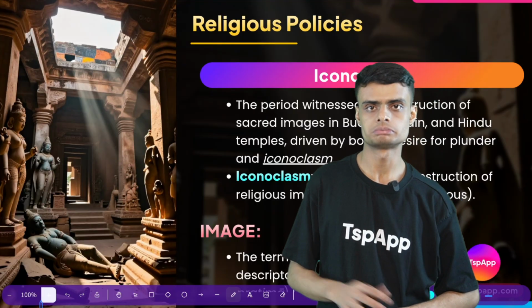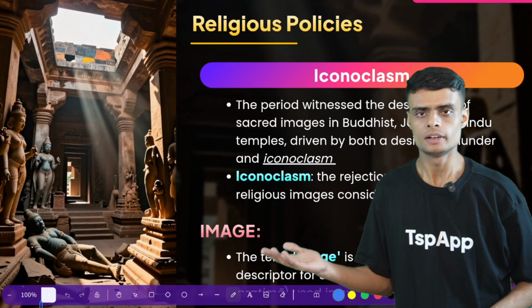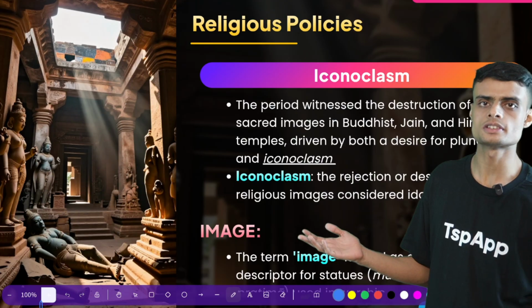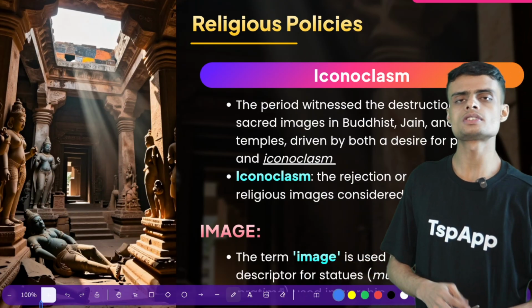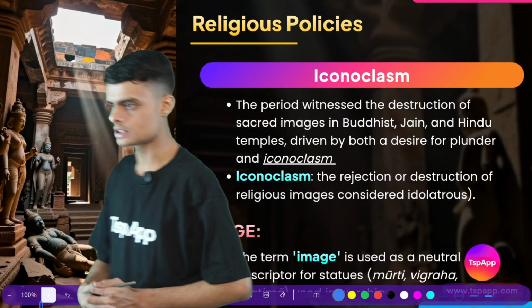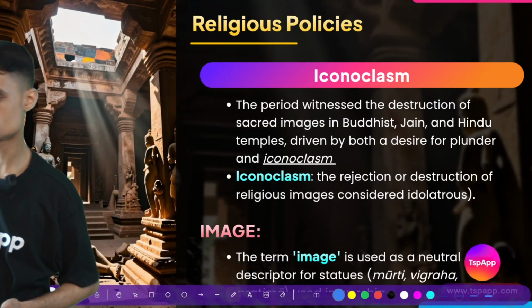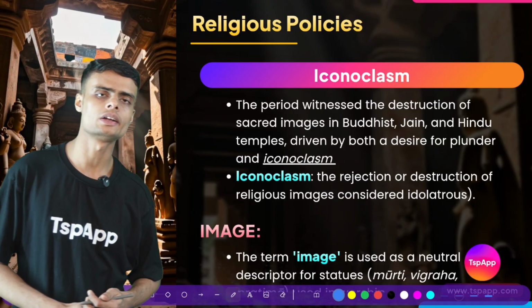Slaves were traded actually. In this time period we also saw that many temples or places of worship were being destroyed. What is the reason? What was the justification that these rulers gave? The justification is that these rulers came from a religion called Abrahamic religion.